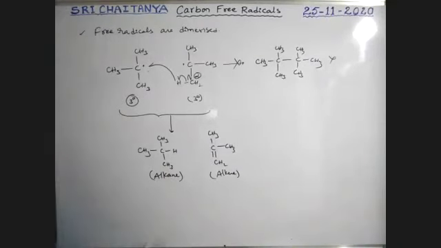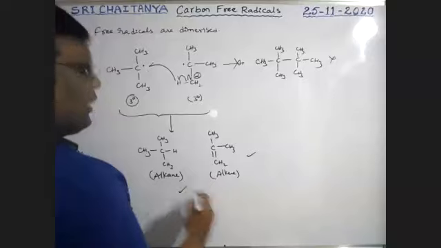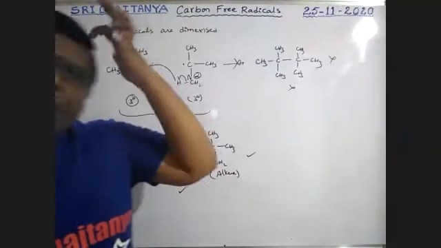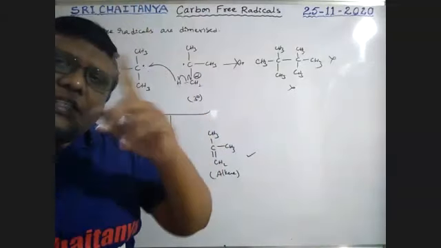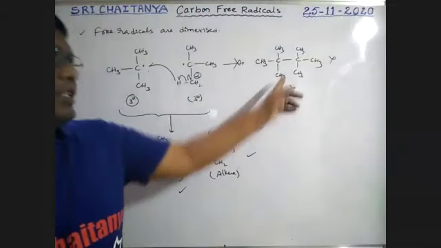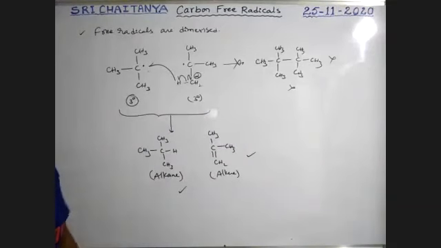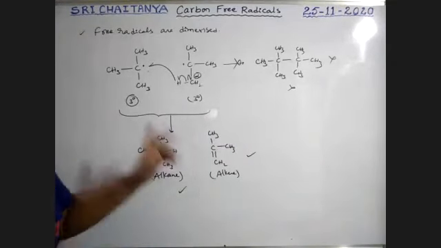So this is the reaction that takes place. These two are the products, but not this one. A tertiary free radical never combines with a tertiary free radical. This is very, very important. So this is not the product, boys. This is the reaction. So alkane and alkene are the products. So this is very important.